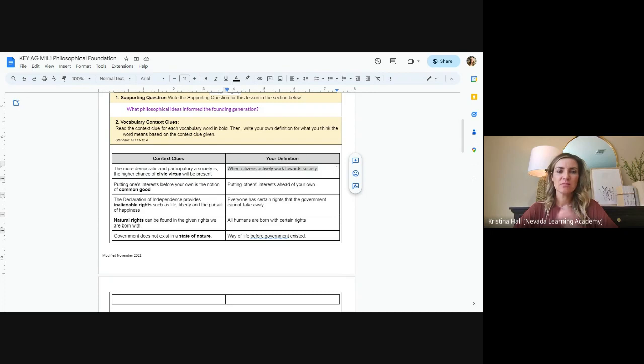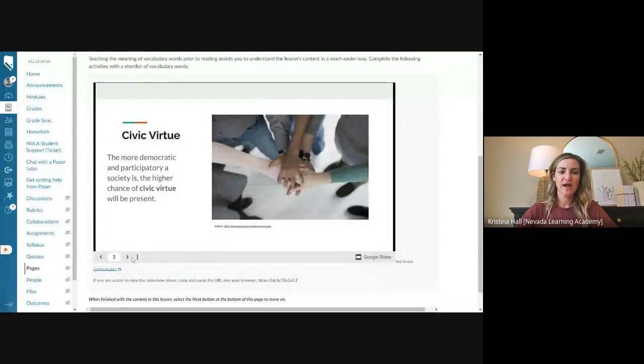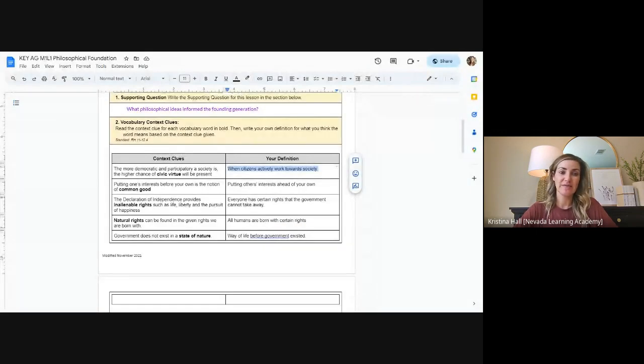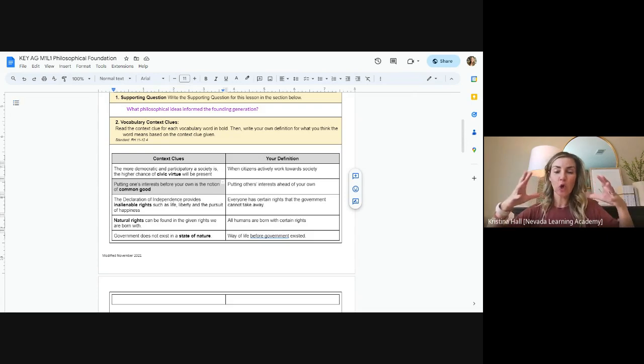I'm going to keep going. All right, so civic virtue, then we have common good, which puts others' interests before oneself. So these are key things that are going to be a part of what virtues or ideas you need to have in order to be a part of a thriving society, okay? So putting others' interests before your own. And this is true for a society to work. The reality is that the most successful societies meet the needs of the many, not the few. If it's all about me and nobody else matters, I'm thriving, but everybody else might not be thriving. So the goal of government is to try to meet as many people's needs as possible.